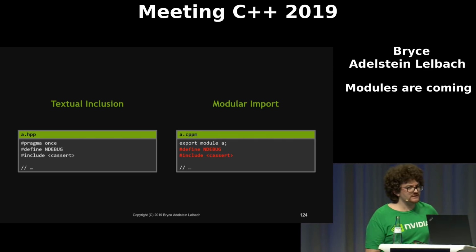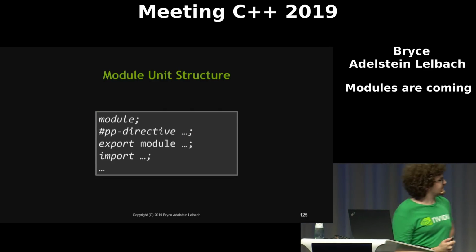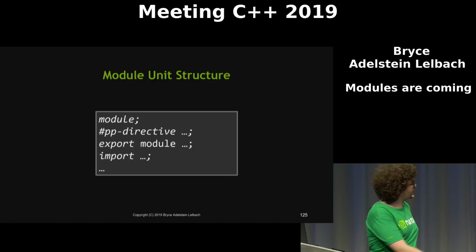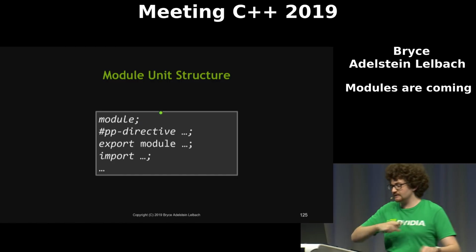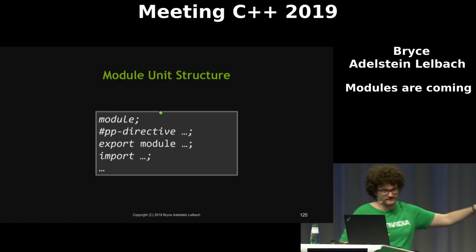So what we can do is use what's called the module global fragment. This is an optional part of the module unit structure. If you want to use the module global fragment, you put just the keyword module with no module name after it, and then you can have some number of preprocessor directives. And I literally mean that, just preprocessor directives, no code. You can include things, you can have ifdefs there.